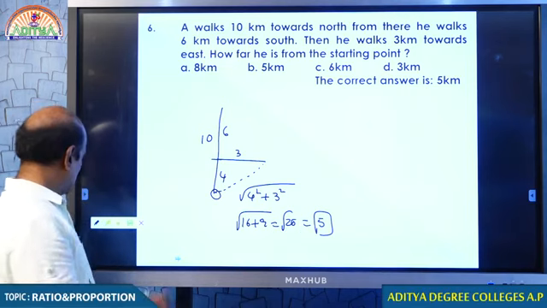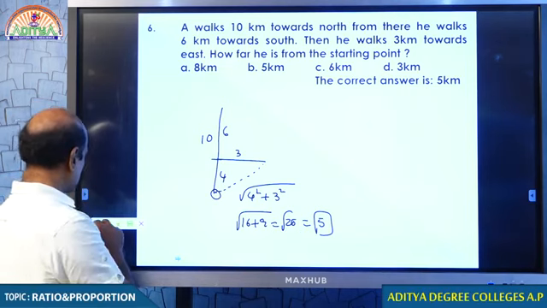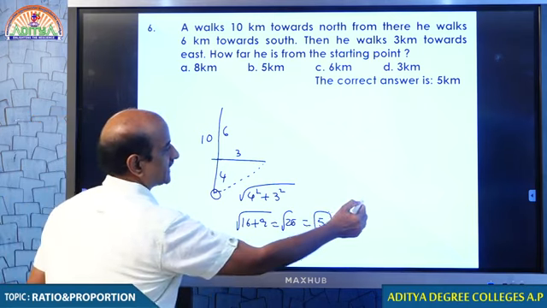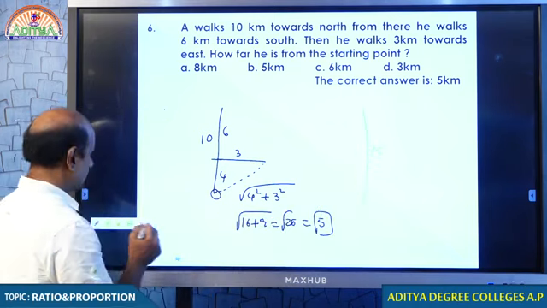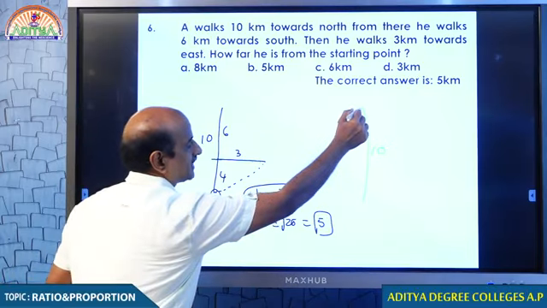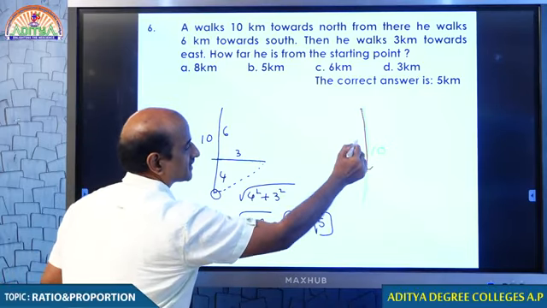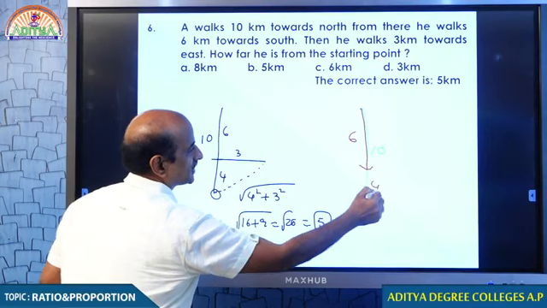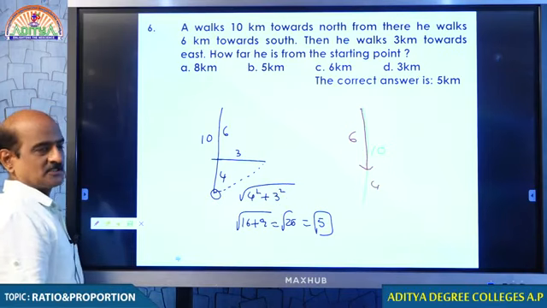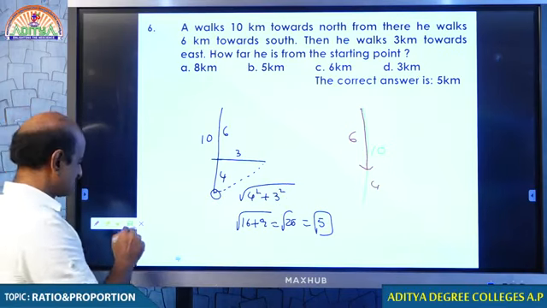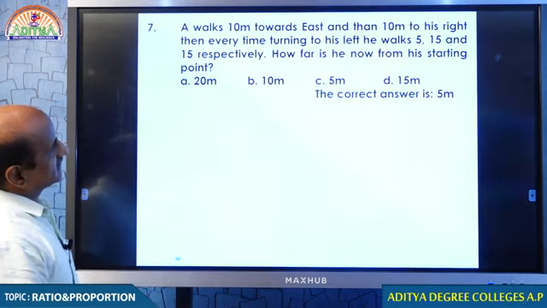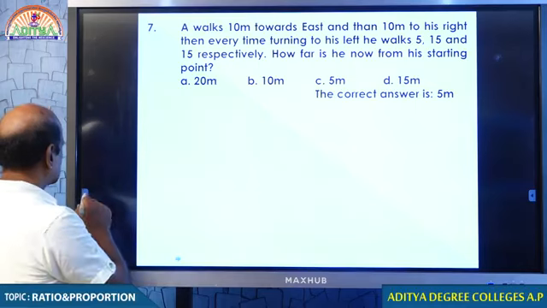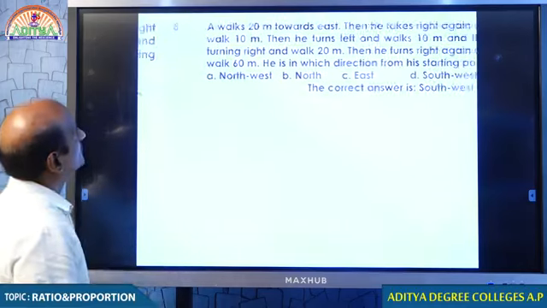Okay. I just want to explain you once again. Just look at that. First, he goes 10 kilometers north, and from there 6 kilometers south. Again he is getting back, which means he is only 4 kilometers away from the starting point. You understand that? Please note. Students, I think there is no confusion. Question number 7, you can handle this.